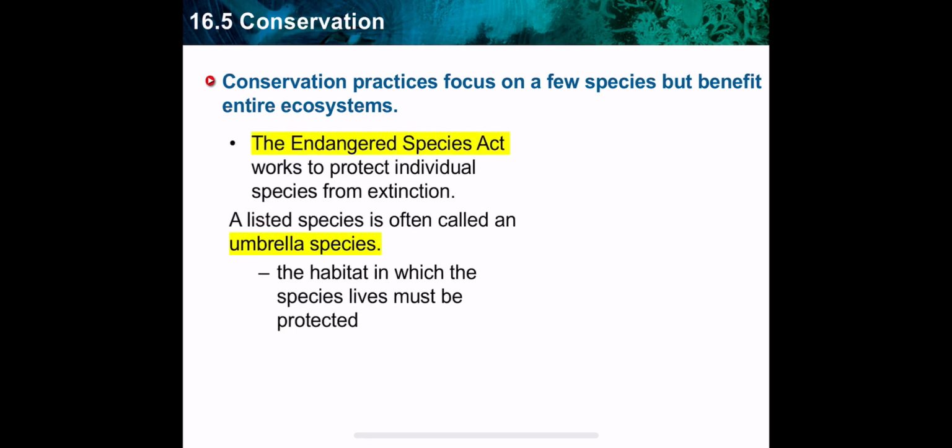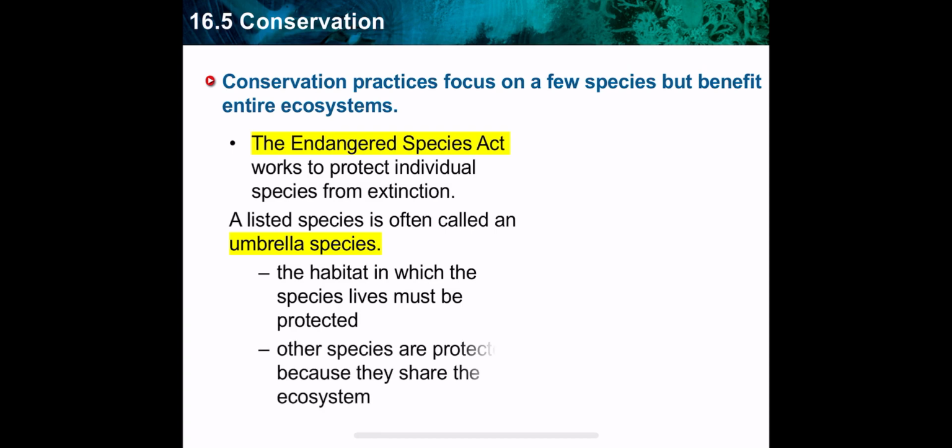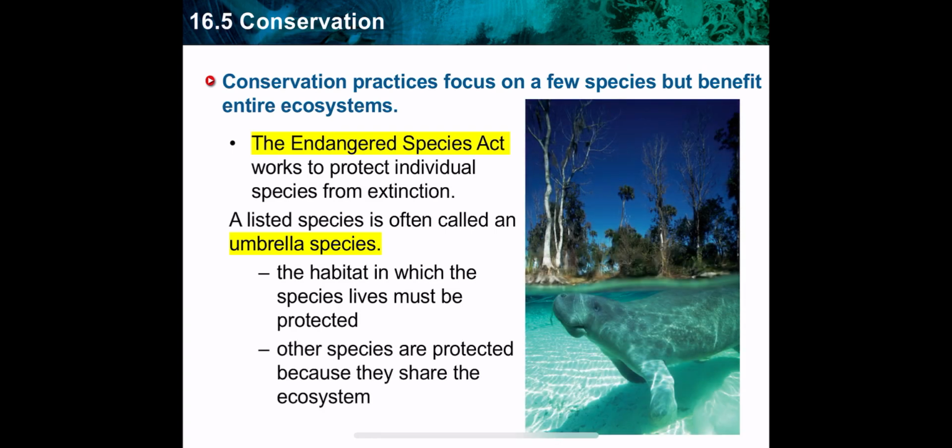So conservation practices focus on a few species but benefit the entire environment. The act of protecting individuals and species is called the Endangered Species Act. The Endangered Species Act is the law to protect endangered species.